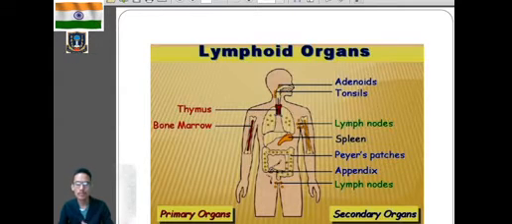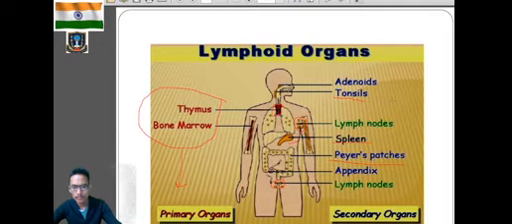Now we'll see the location of these lymphoid organs. Clear? In the chest region, you can see the presence of thymus, and bone marrow we can see in the bones. We have tonsils over here. So thymus and bone marrow are the primary lymphoid organs. Lymph nodes are present throughout the body, you can see them over here. Then we have the spleen, and Peyer's patches in the small intestine. These are the different types of secondary lymphoid organs.